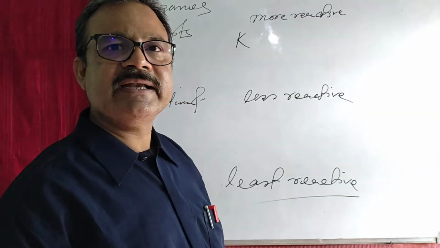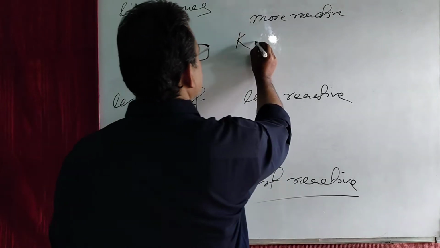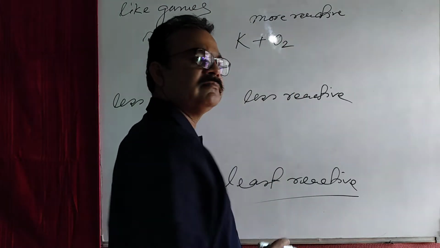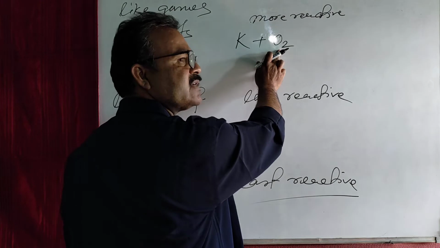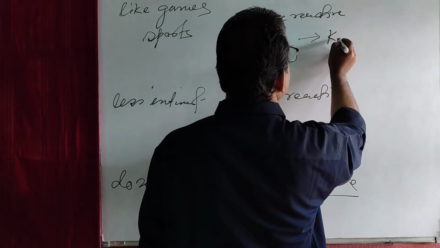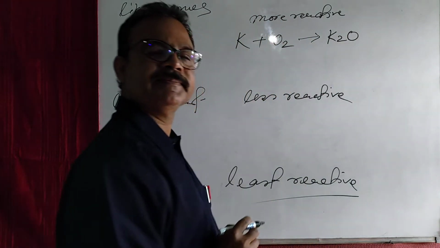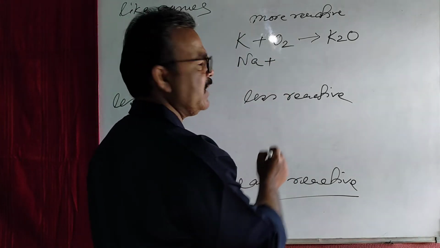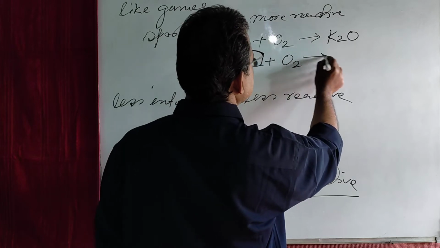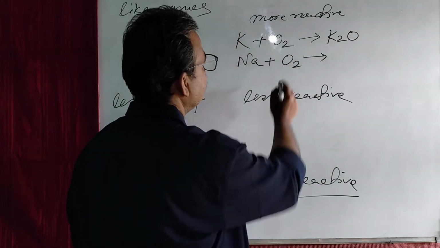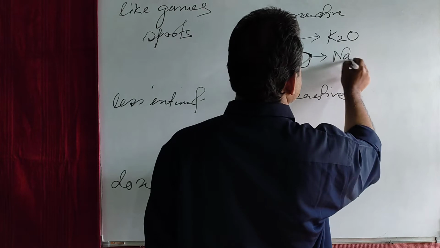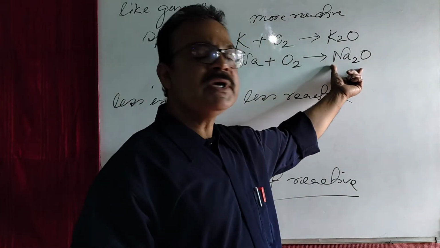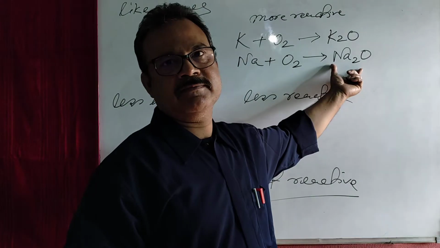As for example, say potassium. Potassium is a highly reactive metal. When potassium comes in contact with oxygen, it reacts vigorously with oxygen to form potassium oxide. And similarly, sodium is also a more reactive metal. When it comes in contact with oxygen, it reacts vigorously with oxygen to form sodium oxide.